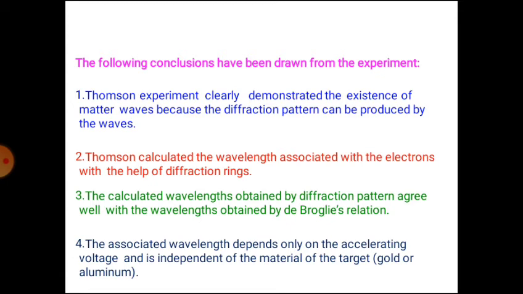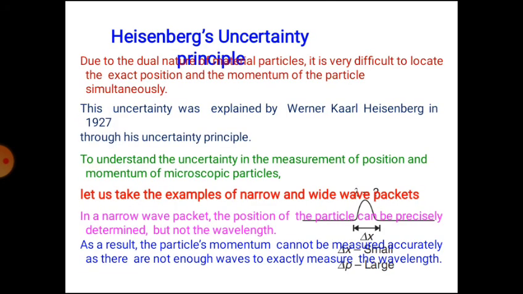The following conclusions have been drawn from the experiment. Thomson's experiment clearly demonstrated the existence of matter waves, because a diffraction pattern can be produced by waves. The calculated wavelengths obtained from the diffraction pattern agree well with the wavelengths obtained from de Broglie's relation. Thomson calculated the wavelength associated with the electrons with the help of diffraction rings. The associated wavelength depends upon the accelerating voltage and is independent of the material of the target, whether it is gold or aluminum.